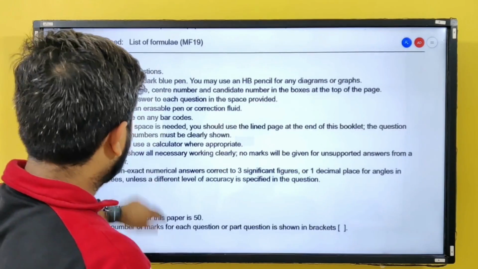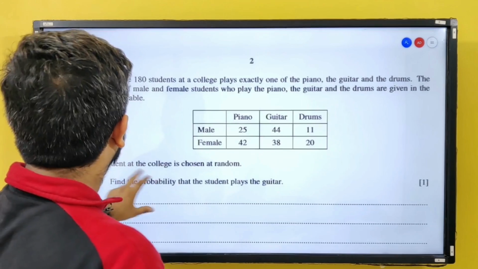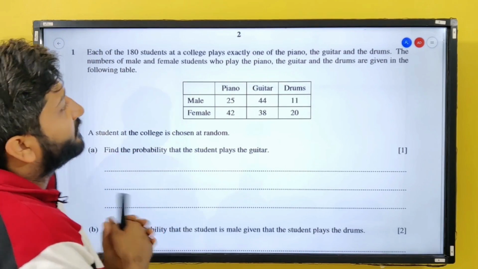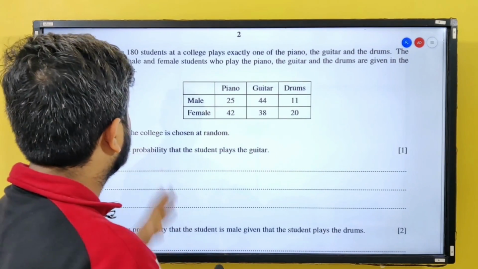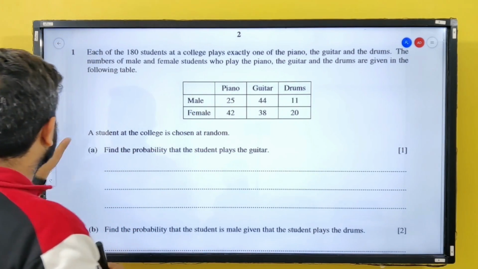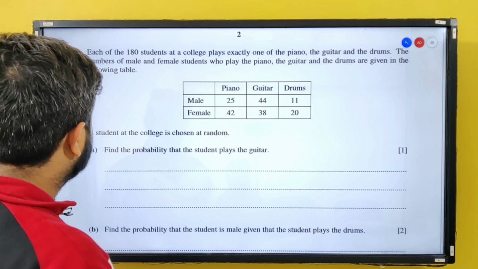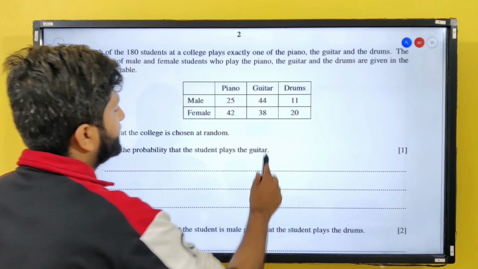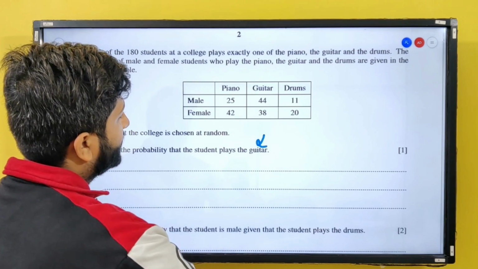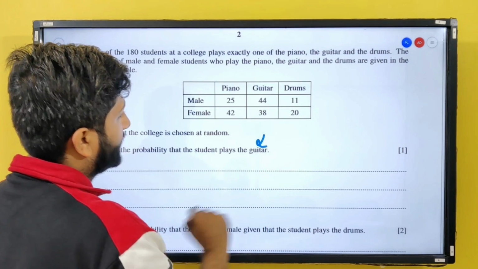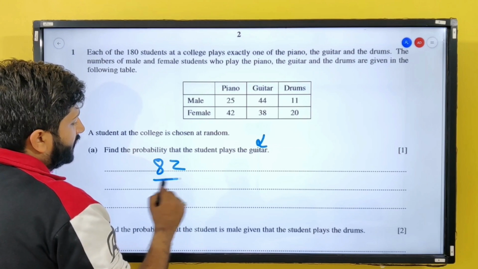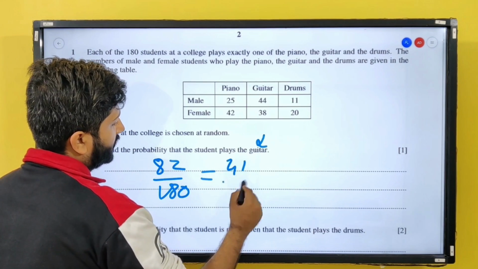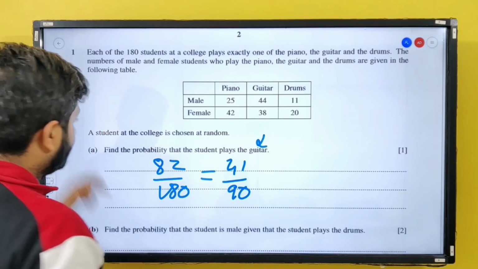Today we are going to solve 970952ON21. Question number 1 says, each of the 180 students at a college plays exactly one of the piano, guitar and drums. The number of male and female students is given to us. A student at the college is chosen at random. Find the probability that the student plays guitar. How many of the students play guitar? 44 plus 38, that is 82 upon 180. If I simplify this, I can write it as 41 upon 90.